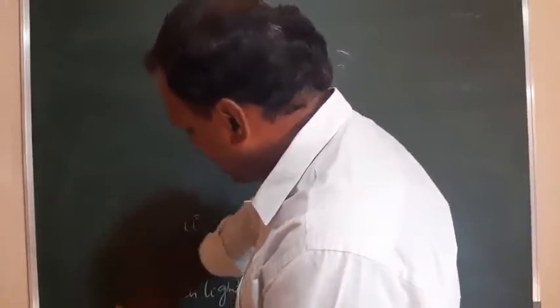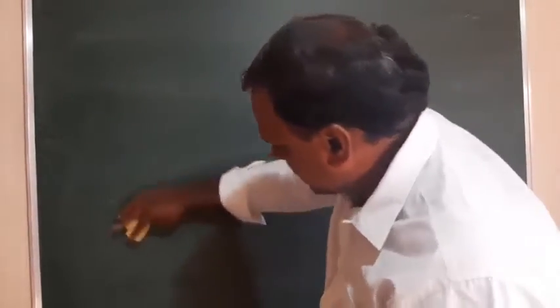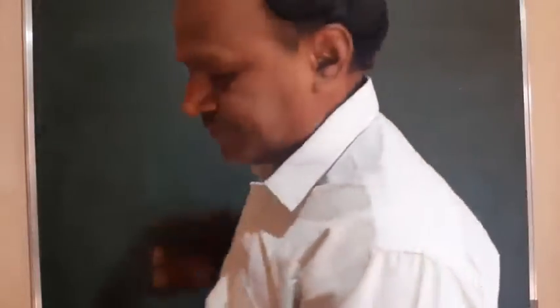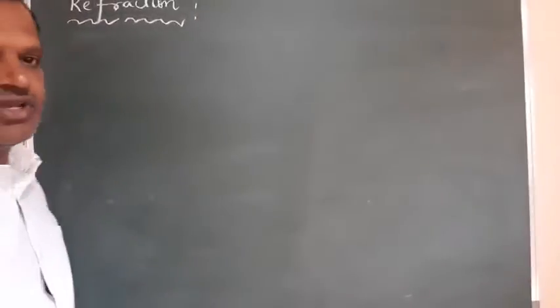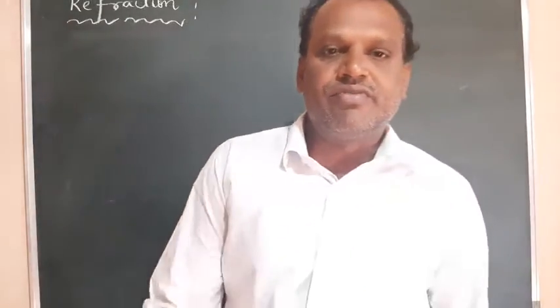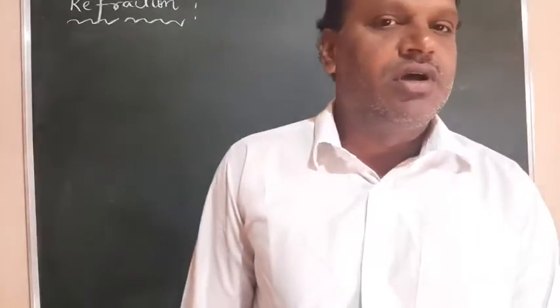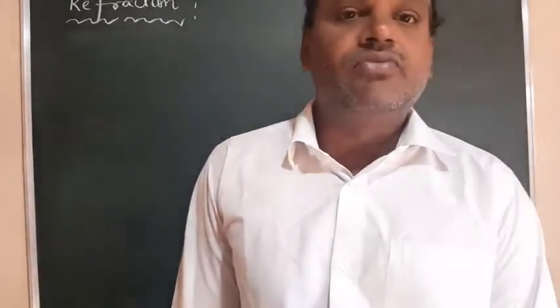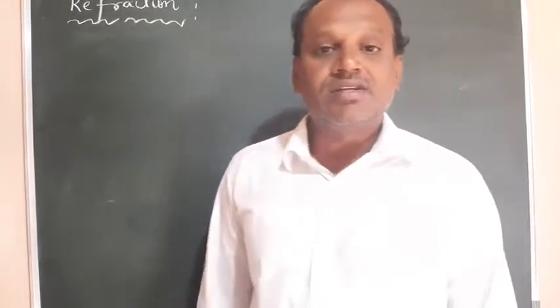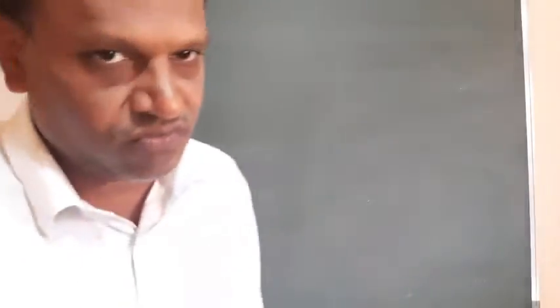Now I'll move on to another topic of light, that is ray optics, which is called refraction. So what is refraction, and what are the observations in this? What are the different things you have to remember regarding refraction? The important definitions are the refractive index and the laws of refraction. One by one we'll discuss.